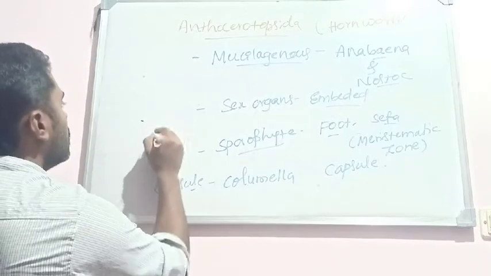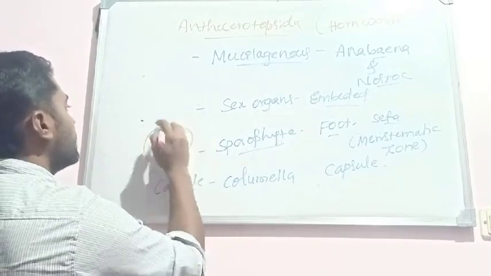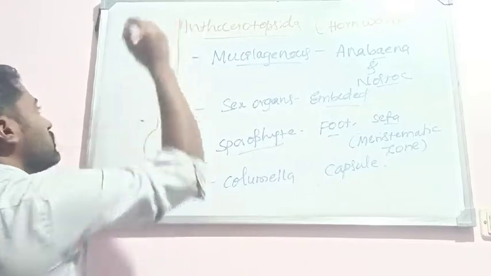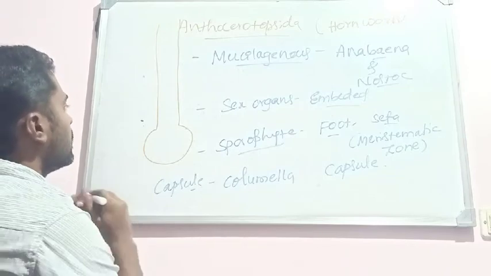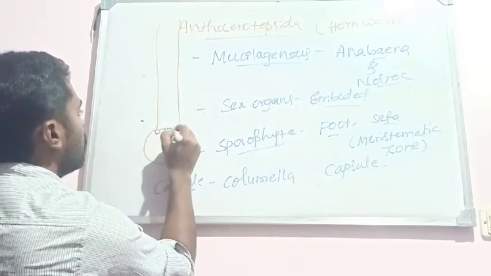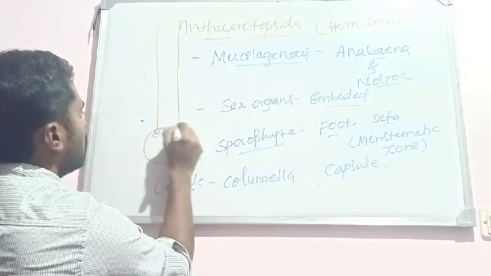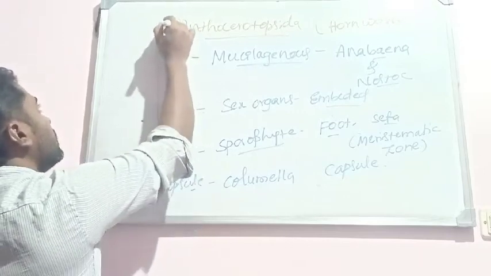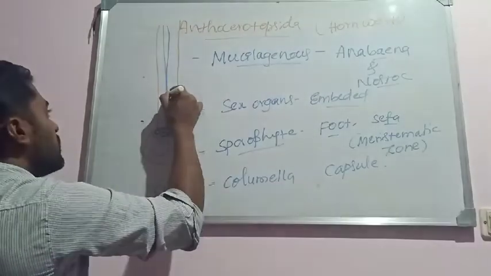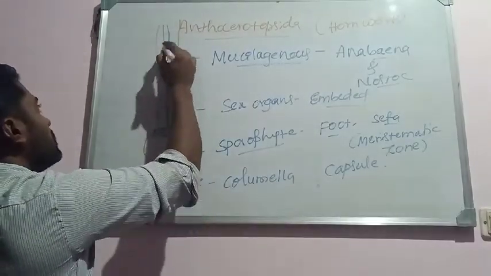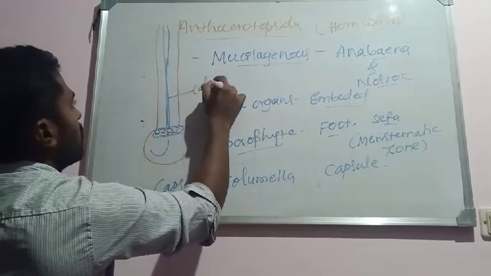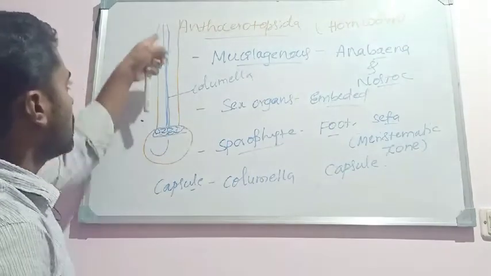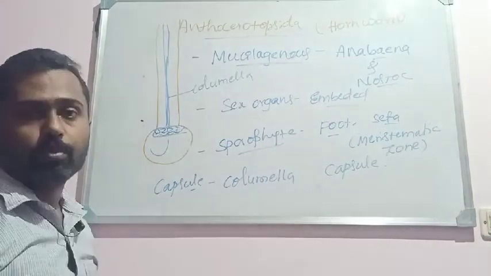For example, if the sporophyte is like this, this is a sporophyte of Anthoceratopsida members, where we can see a very small meristematic zone, followed by the foot, whereas the central region of the capsule consists of a central strand, called the columella. This is the columella.